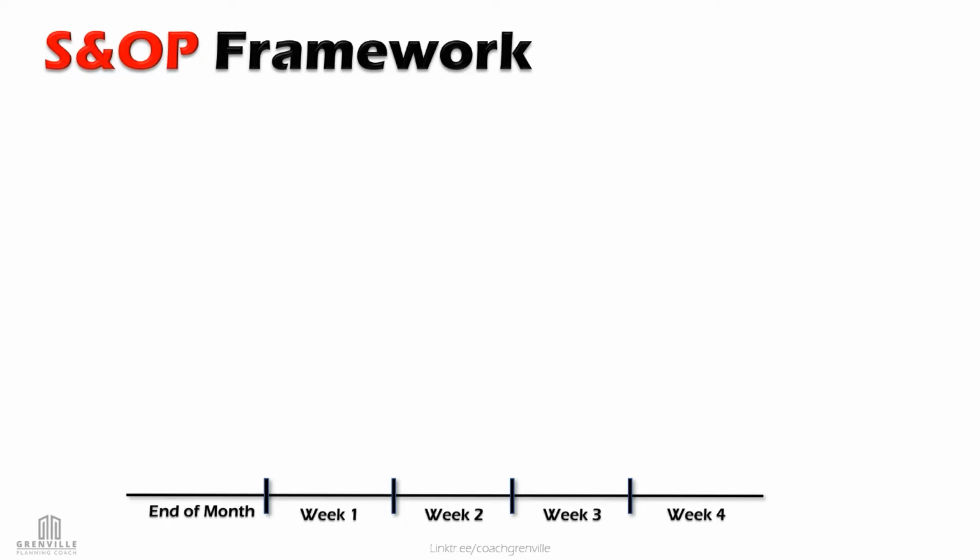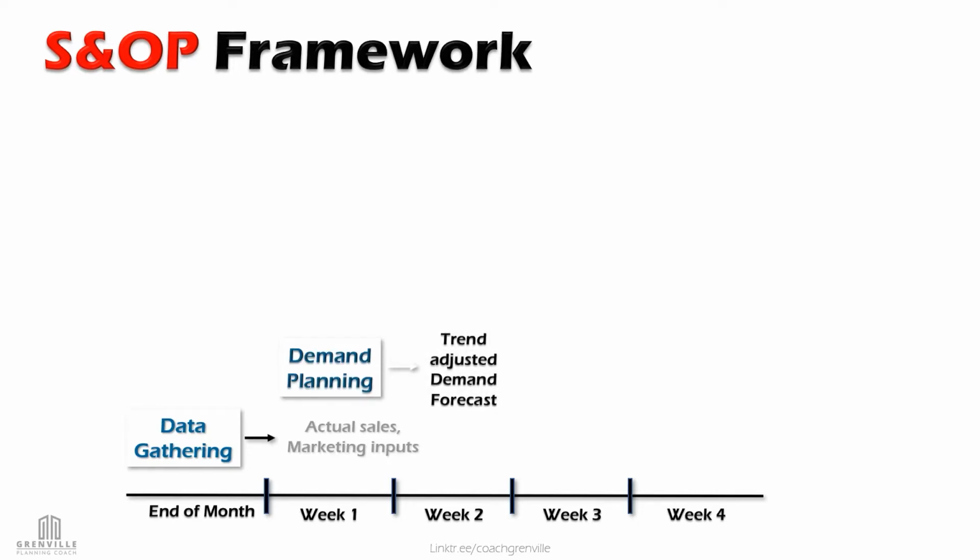A typical S&OP process starts at the end of the month with gathering of historical data as well as marketing input about the period ahead. In the first week, the demand planning team does trend adjustment to the demand forecast and passes it on to the supply planning team.